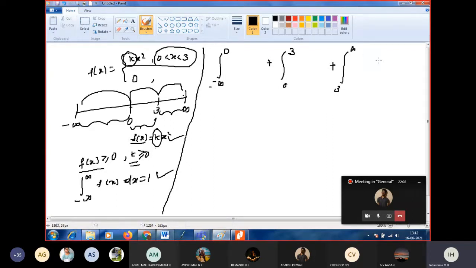So here it is f of x dx as it is, in each integral. If you understand this problem, every problem will be easy. What is the value for f of x in the interval minus infinity to 0?